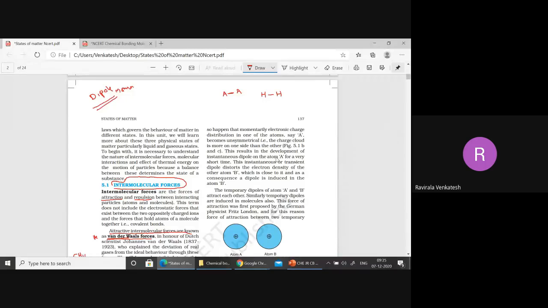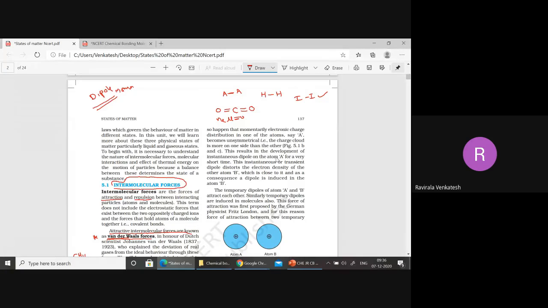Hydrogen: you cannot develop any positive and negative charge here, so this is non-polar. Carbon dioxide is also non-polar because mu is equal to 0. I told you the net dipole moment will be 0. You can take that also as non-polar. Iodine is non-polar here, because we could not develop any charges over here.